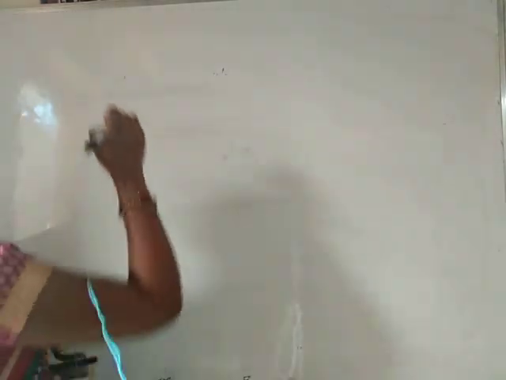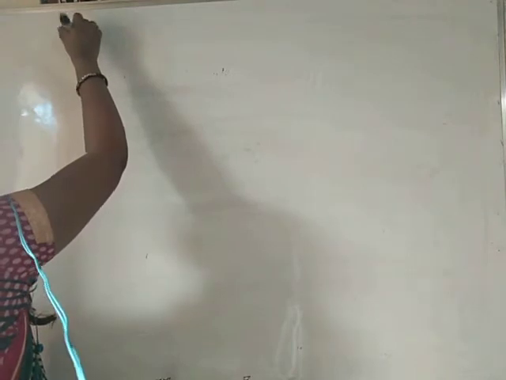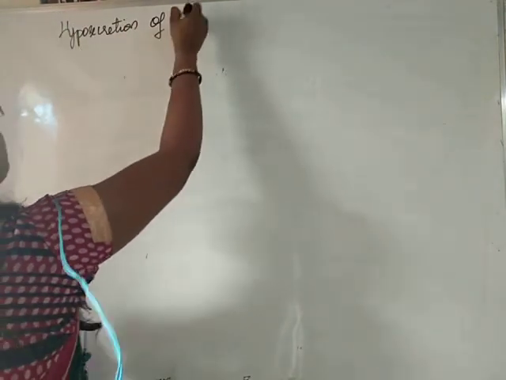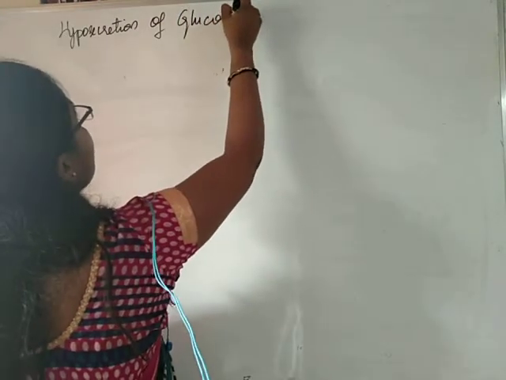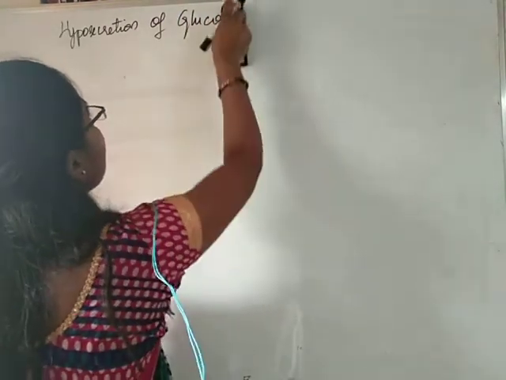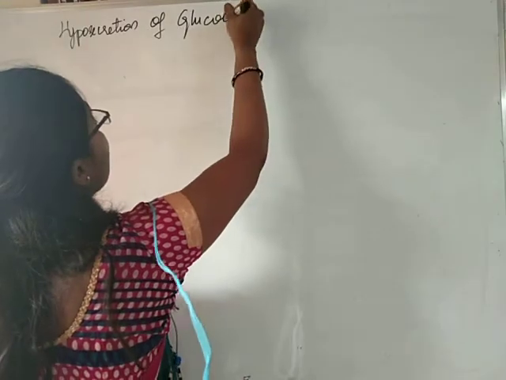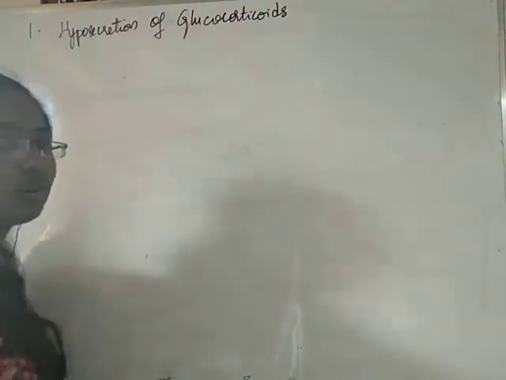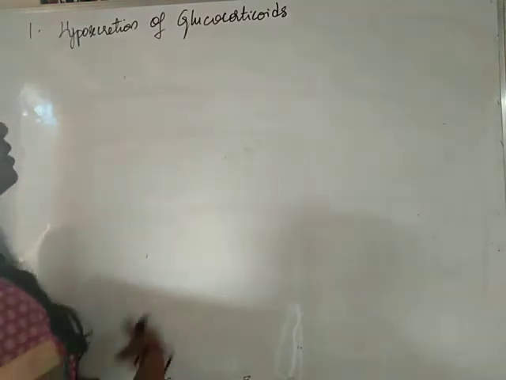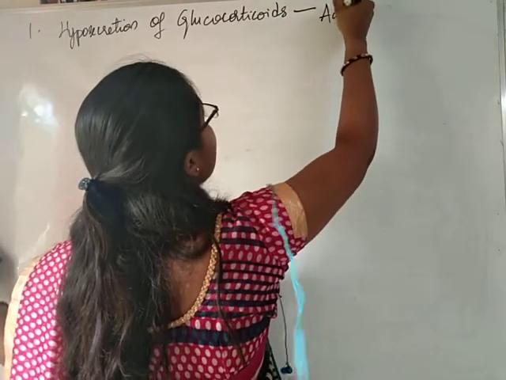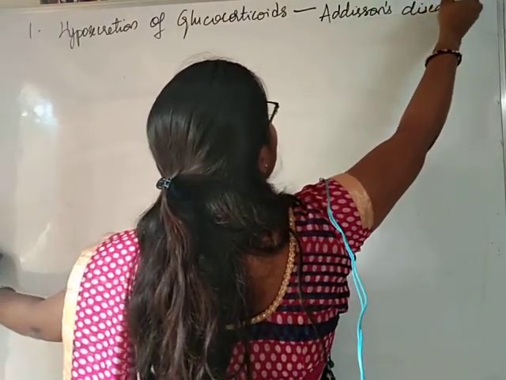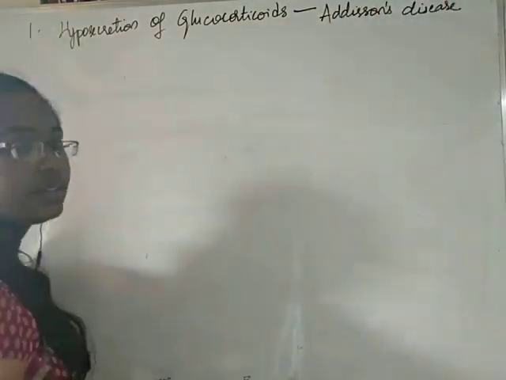So students, now we are going to learn regarding the disorders during hyposecretion of glucocorticoids. That means underactivity of glucocorticoids will result in a disorder called Addison's disease. Okay, it will result in a disease called Addison's disease.